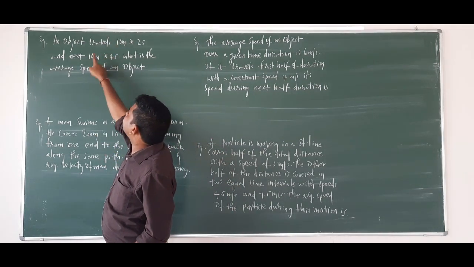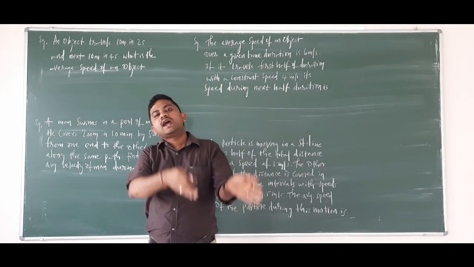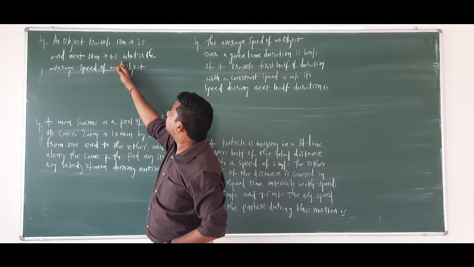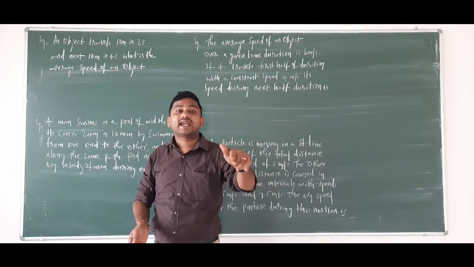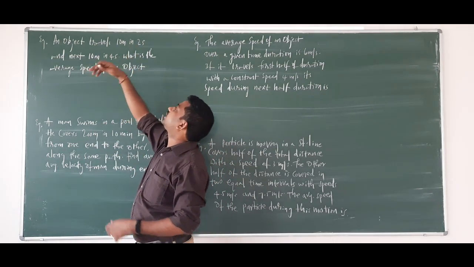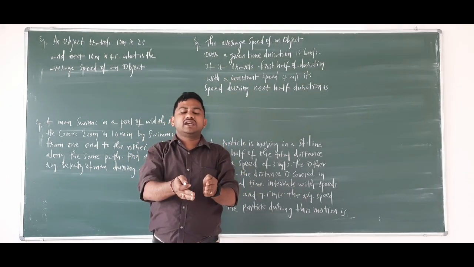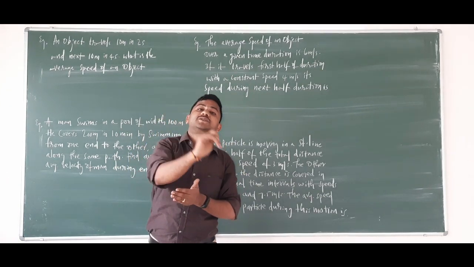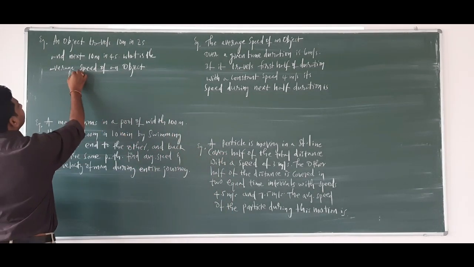Because total distance traveled is given, 10 meter for a few seconds and next 10 meter another time taken. So total distance is given and total time is also given. How much? In 2 seconds, and next 10 meter in 4 seconds. So total distance is there, total time is there. It's called the direct substitution problem. So let's start.